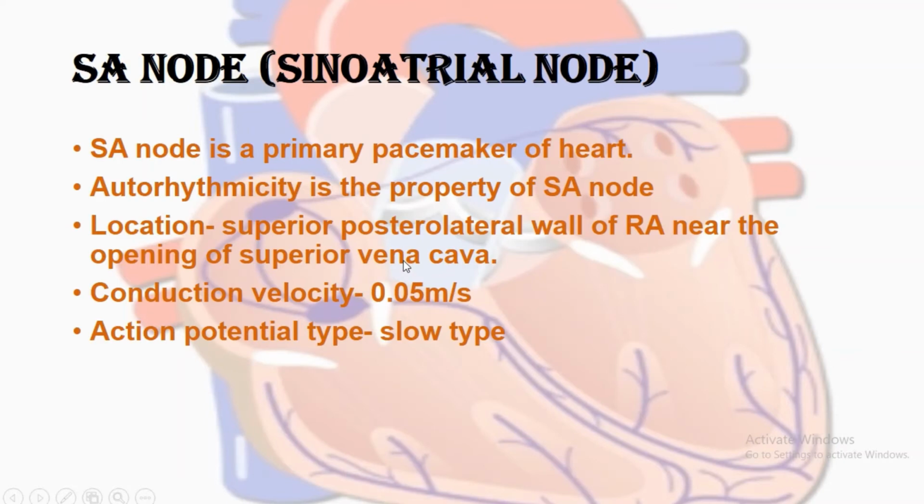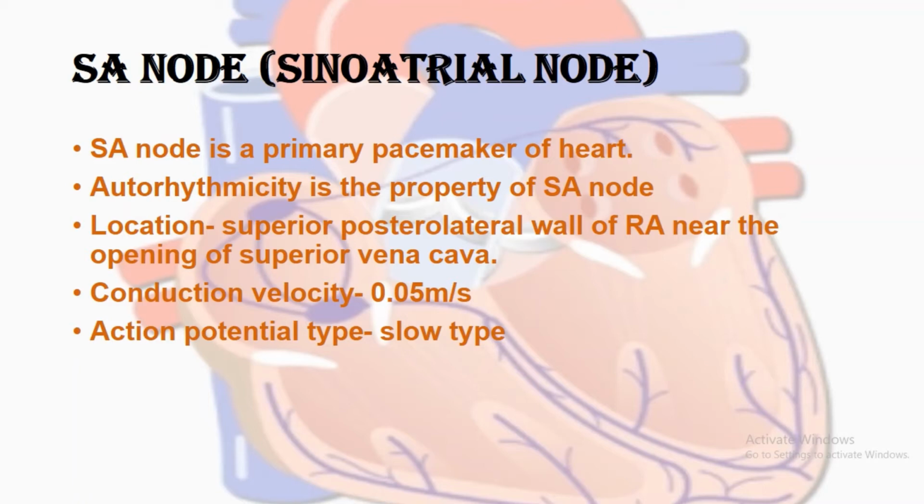So the first part is the SA node. The SA node is the primary pacemaker of the heart. It is the primary pacemaker because it generates a rhythm at a regular rate and in a regular rhythm because of the property called autorhythmicity. I have already explained autorhythmicity in the properties of cardiac muscle, so you can go and check that video. The location is the superior posterolateral wall of the right atrium, near the opening of the superior vena cava.